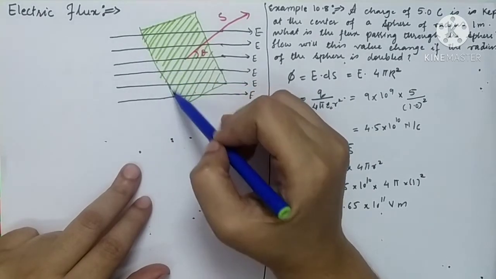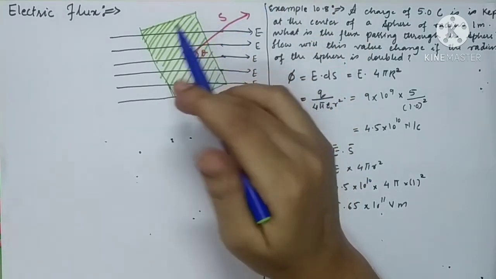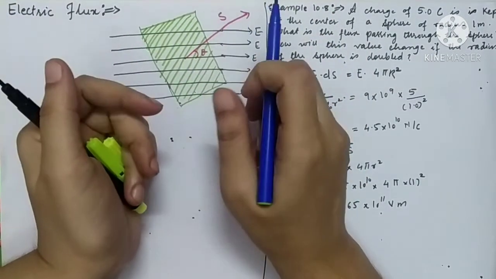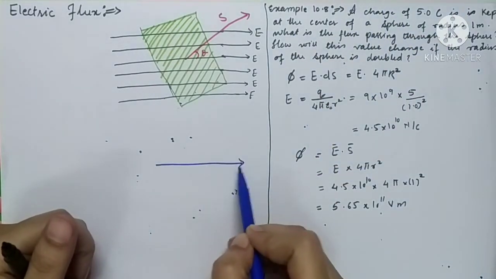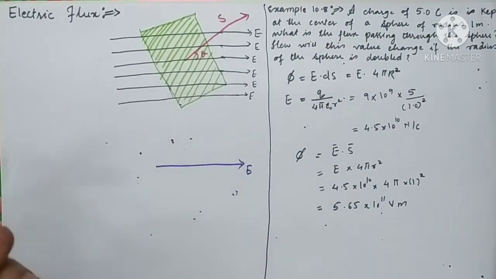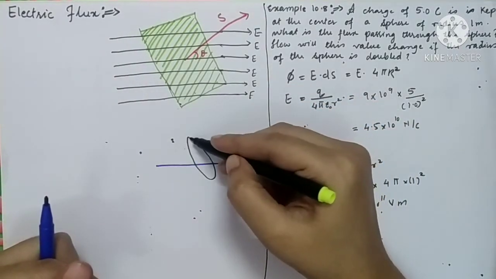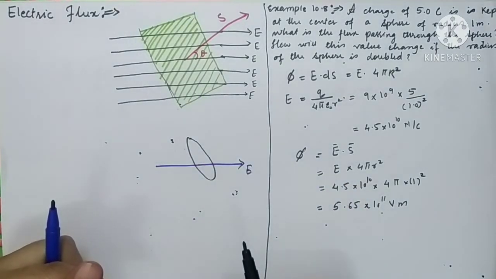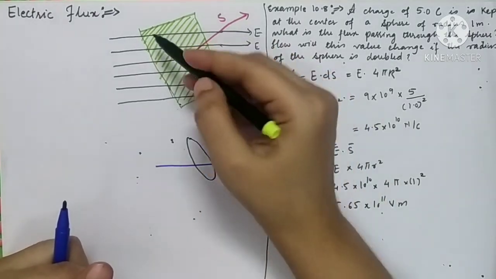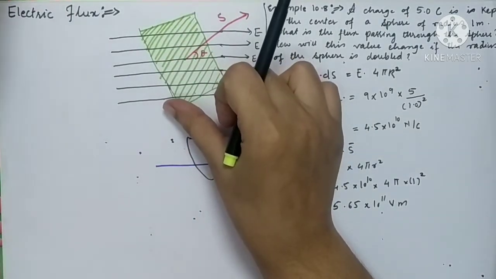We have taken one area of any surface. This area is kept inclined to the direction of electric field intensity. Suppose this is the direction of electric field intensity, then suppose your area is placed like this. It is not in the direction of electric field intensity, it is kept inclined to it. So here we have taken this area which is kept inclined to the electric field.